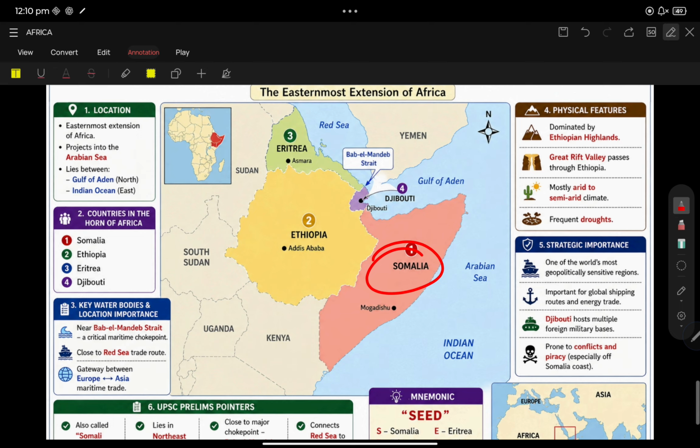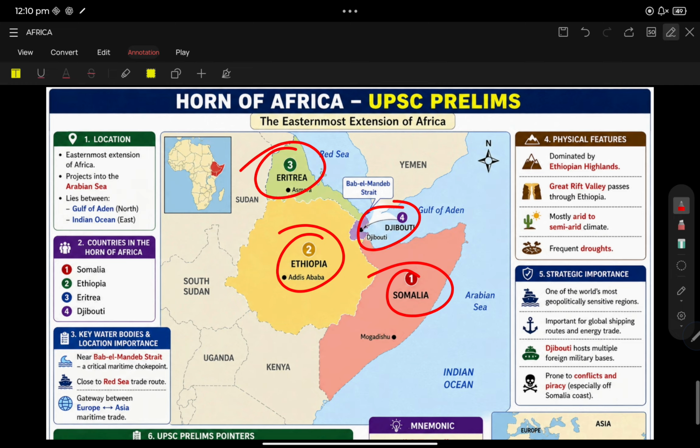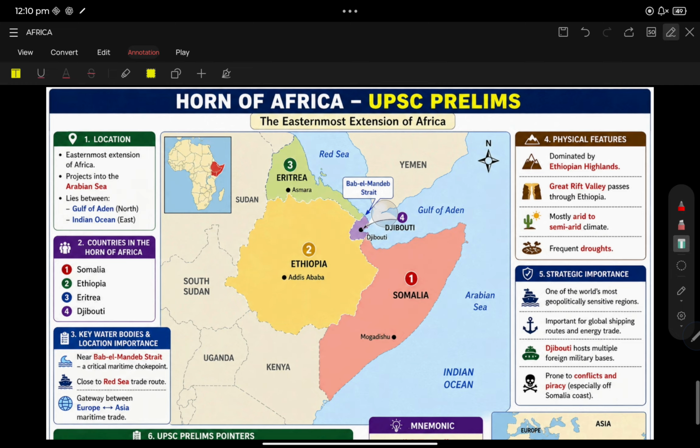But as a geographical location, from the exam point of view, the Horn of Africa contains four countries: Somalia, Ethiopia, Eritrea, Djibouti. Remember it as SEED. The Horn of Africa contains SEED: Somalia, Eritrea, Ethiopia, Djibouti.